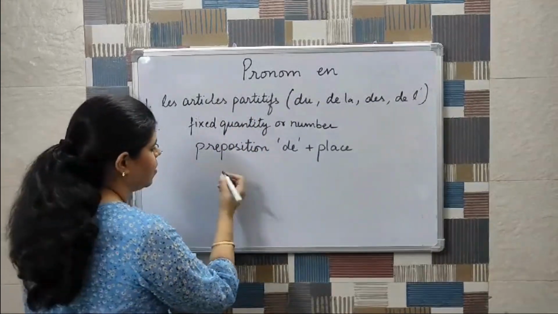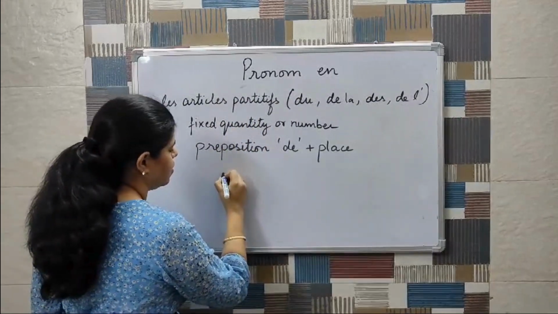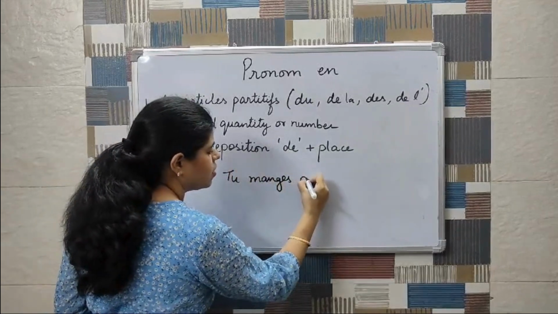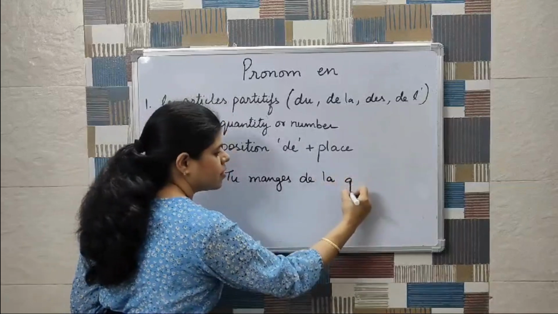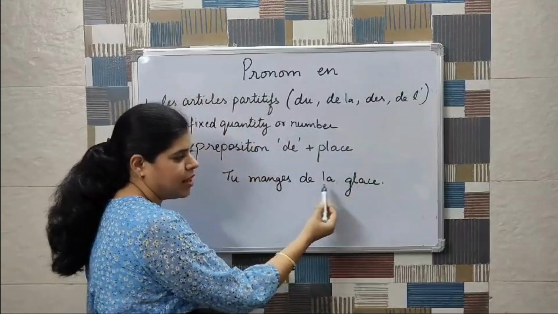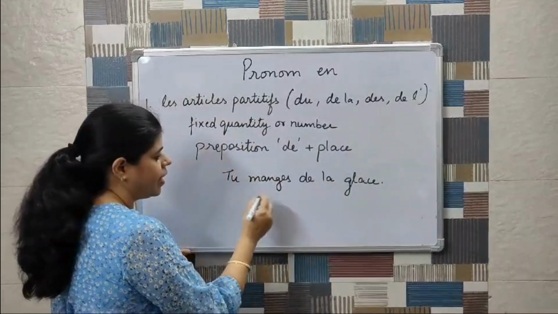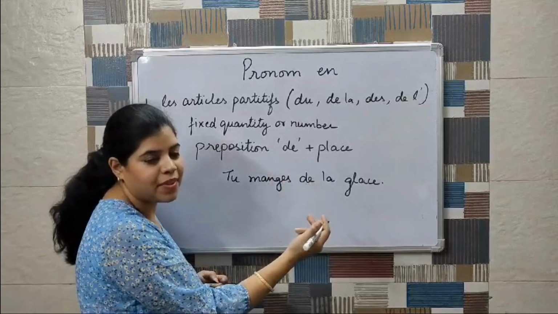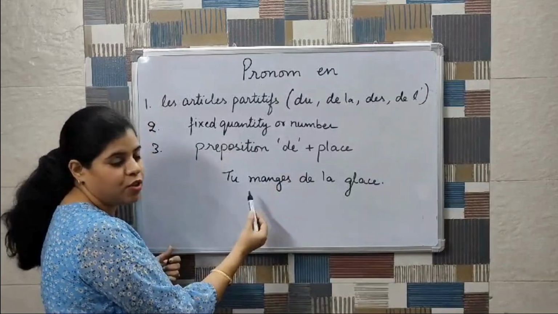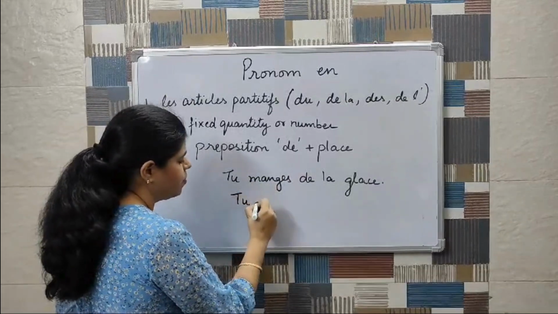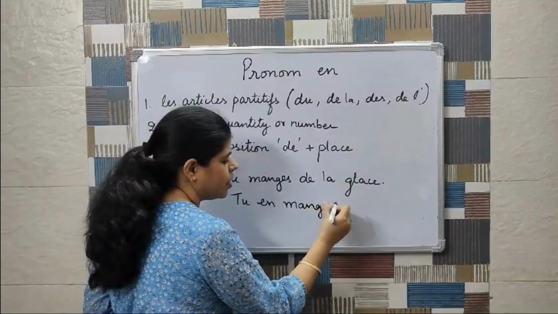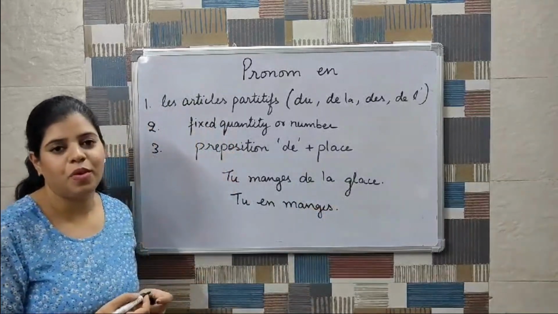Let's see some examples. For example, if I say tu manges de la glace. So to replace this quantity, de la glace, which is some ice cream, I can replace it with pronom EN, and it is placed before the first conjugated verb, which is tu manges. The placement rules are the same as pronom Y.